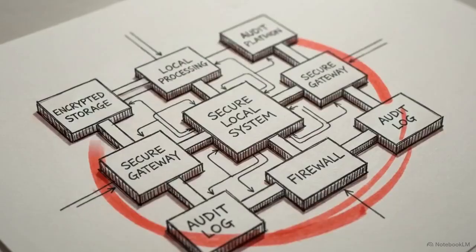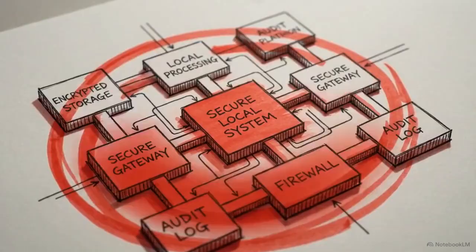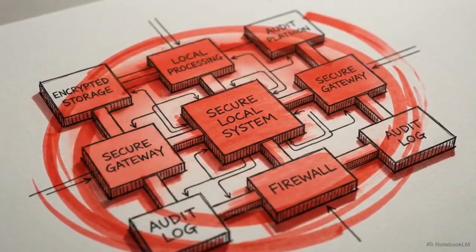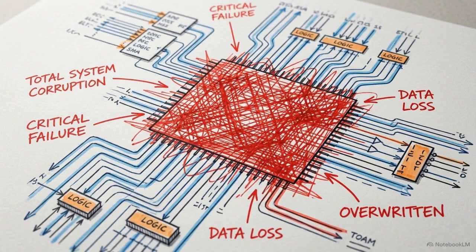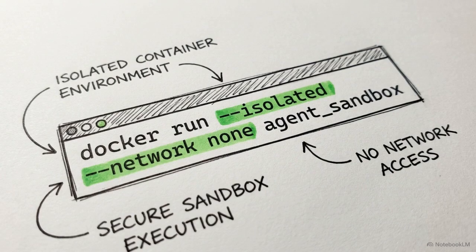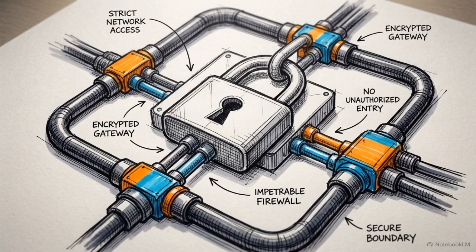But this level of automation introduces severe engineering risks. Granting an autonomous reasoning engine unchecked root-level access to your local terminal means it can accidentally overwrite critical system files or execute malicious code pulled from the web. To prevent this, developers must enforce strict local sandboxing. This usually means running the agent's execution loop inside an isolated Docker container, a standardized, secure environment that restricts access to the host machine and blocks unauthorized network traffic.